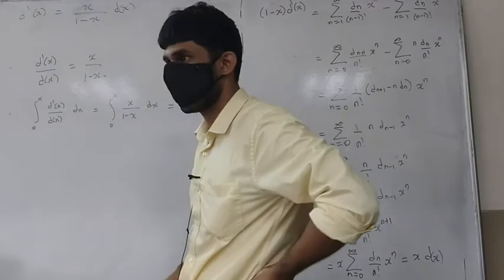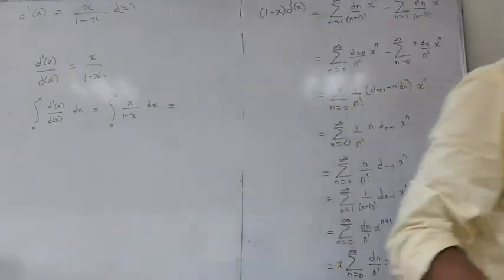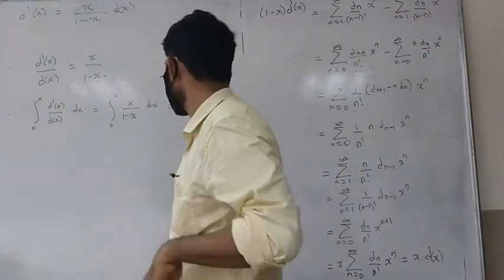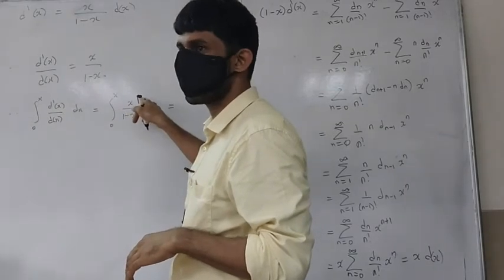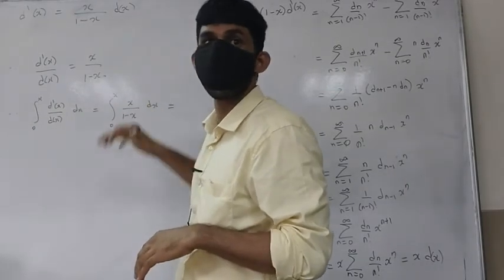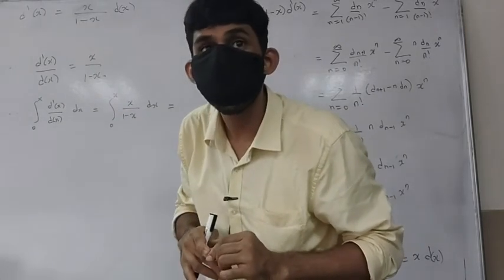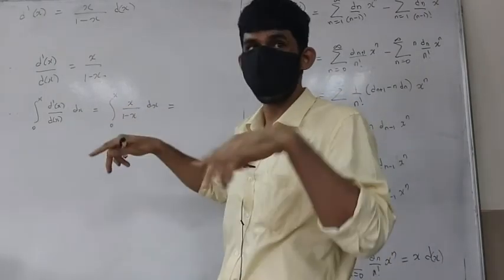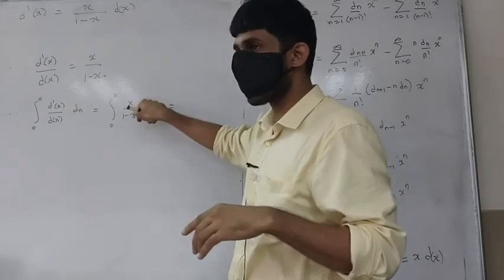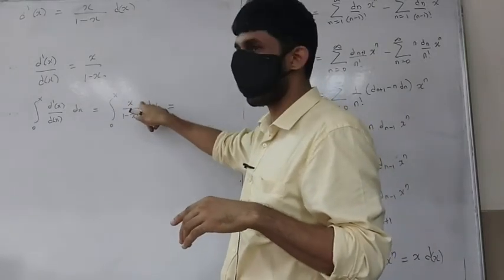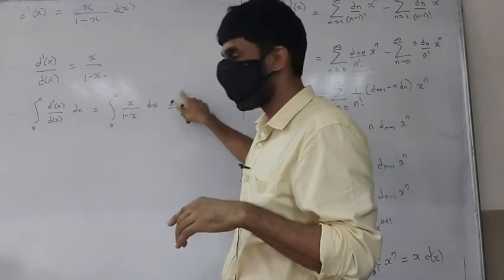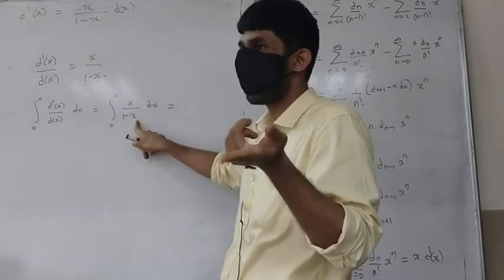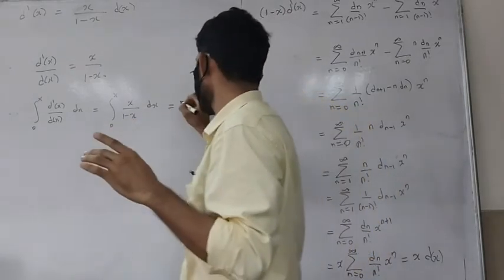Yeah, what is this? I thought you all know these. How do you solve this? Add and subtract 1 in the numerator. Okay, if you add and subtract 1 in the numerator, you will get x minus 1 plus 1 upon this. So separate that, so you will get x minus 1 upon 1 minus x, which is minus 1. Okay, that's going to give us minus x.